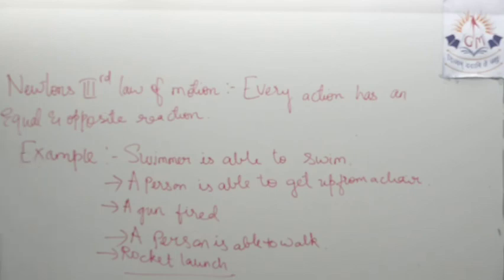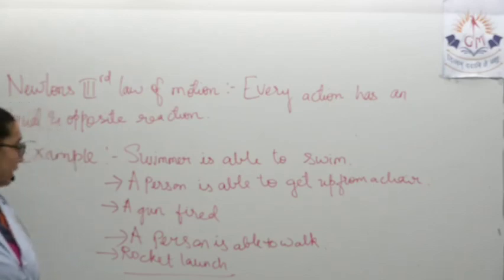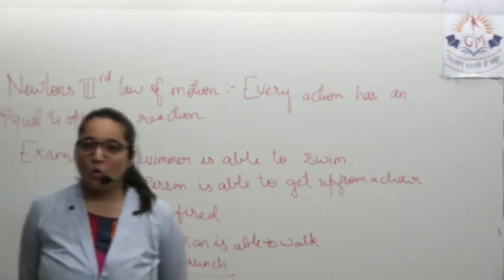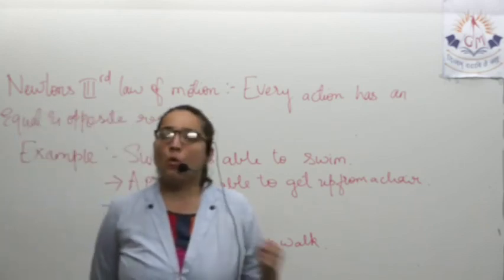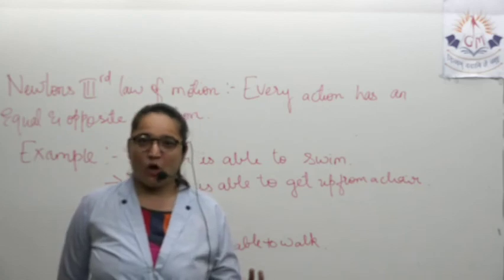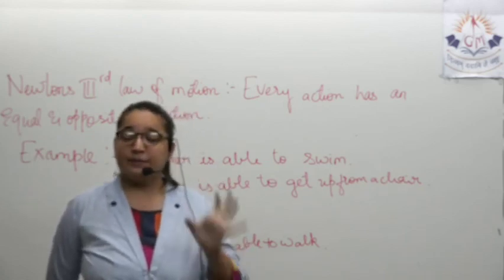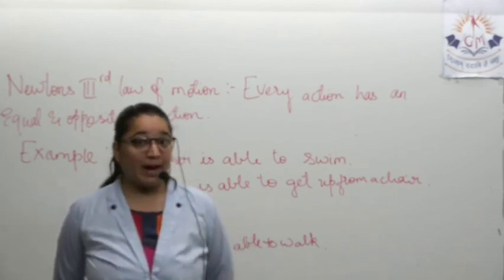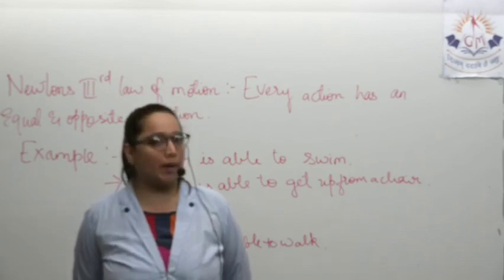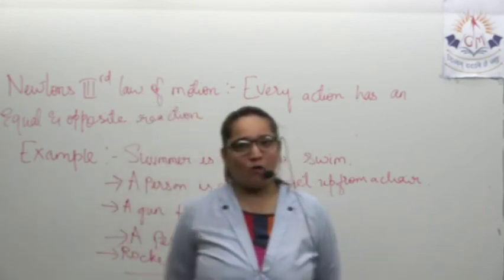I hope that you have noted it down. If not, then just take a screenshot or print screen. So that's all for the content of the day. Try to recall what we did today. We did Newton's second law of motion, its examples, its proof that F is proportional to delta P by t, and we derived F equals ma from it. After that, we discussed Newton's third law of motion.